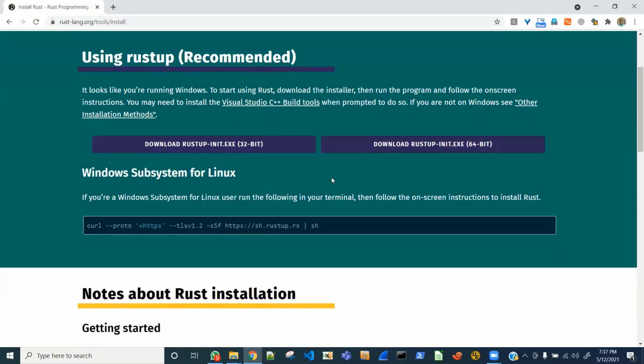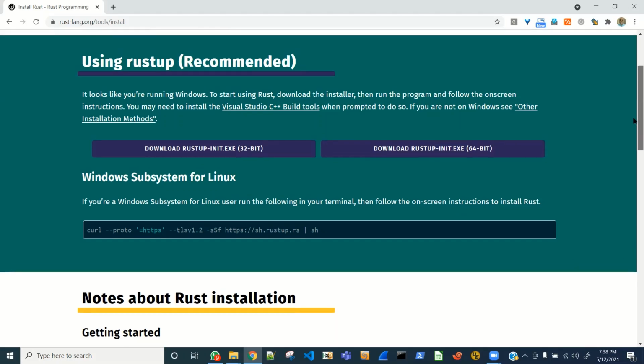Okay. Windows Subsystem for Linux. If you are a Windows Subsystem for Linux user, run the following in your terminal, then follow the on-screen instructions to install Rust. So what is it doing? It is using a curl command and getting it from this URL and piping it out to the shell. Okay, so now let's install it using Windows.